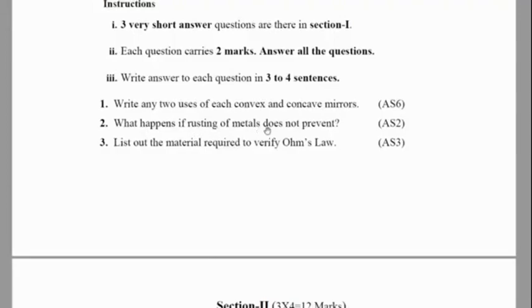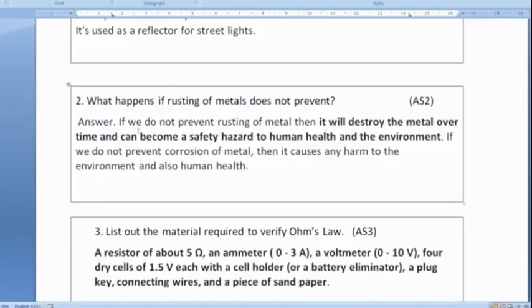Second question: what happens if rusting of metals is not prevented? If we do not prevent rusting of metals, then it will destroy the metal over time and can become a safety hazard to human health and the environment. If we do not prevent corrosion of metal, it may harm the environment and also human health.